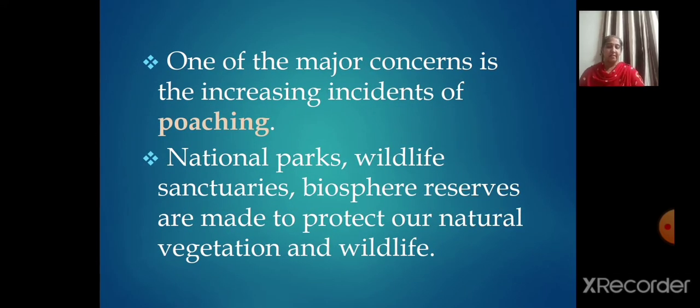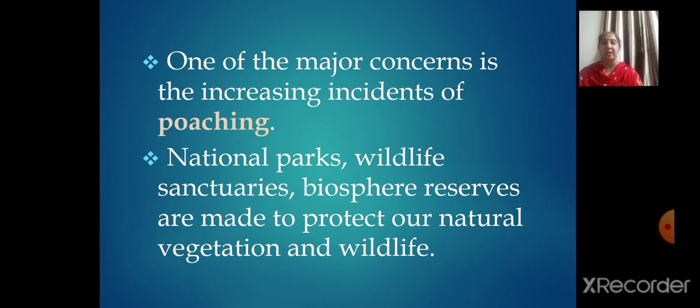Then one of the major concerns is poaching, which results in the sharp decline in the number of particular species. See, the animals are poached for collection and illegal trade of hides, skin. See, animals' hides, skins, nails, teeth, horns, as well as feathers. These all are valuable things. So some of these animals, such as tiger, lion, elephant, deer, black buck, crocodile, rhinoceros, even snow leopard, ostrich, and peacock, these animals need conservation.